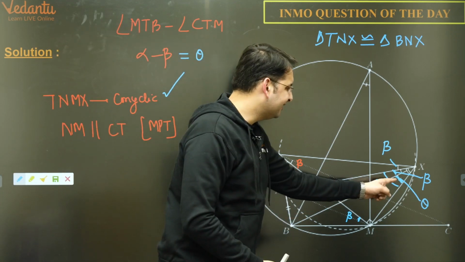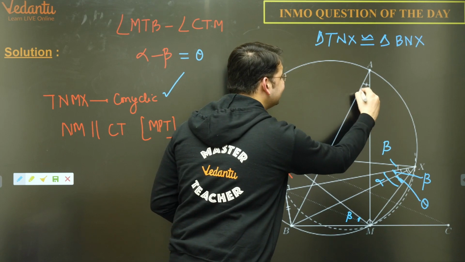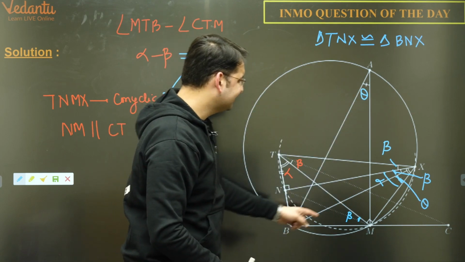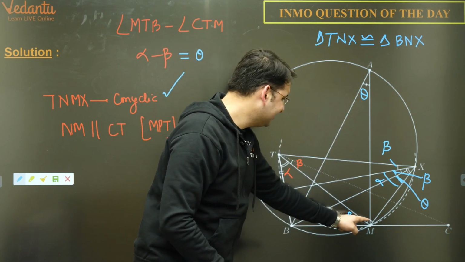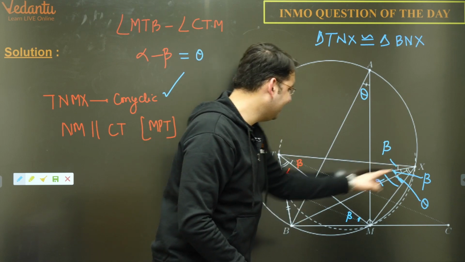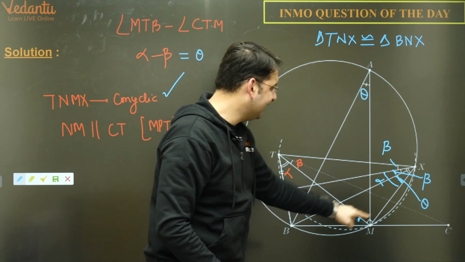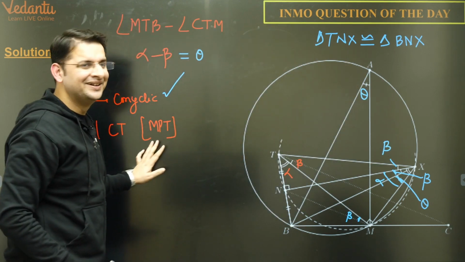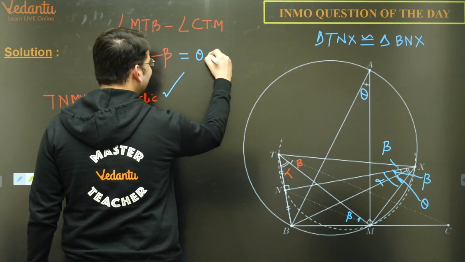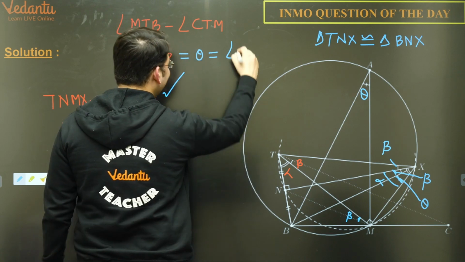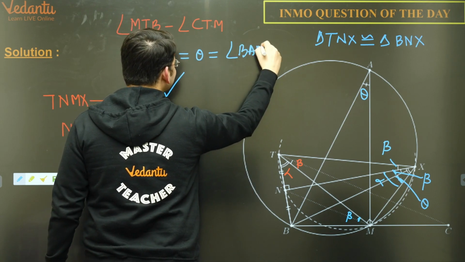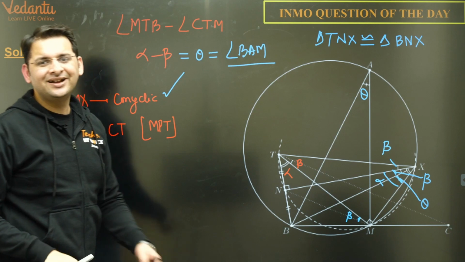And if we look at it, this theta will be the same as this. Because BM subtends angle theta at X and BM should subtend the same angle at A because A, B, M, X are concyclic. So that means this is actually angle BAM, which is a fixed angle for this triangle.